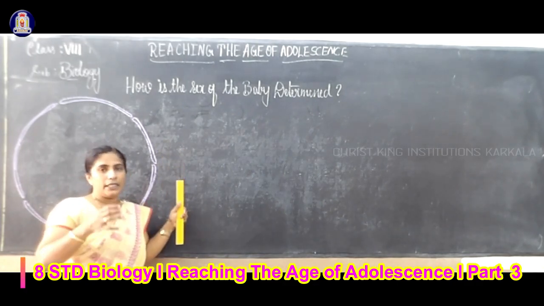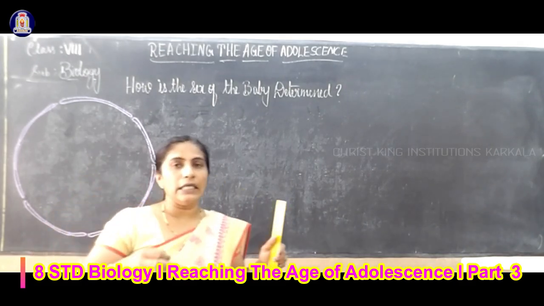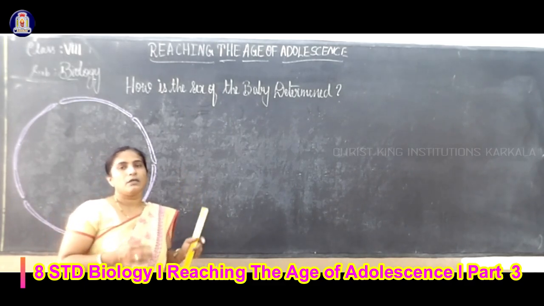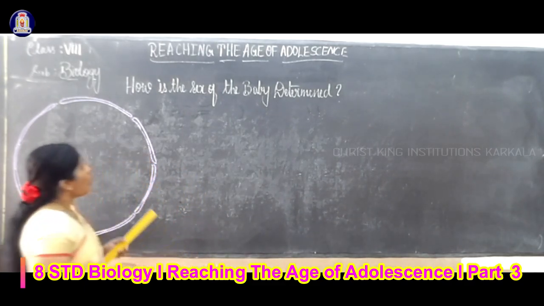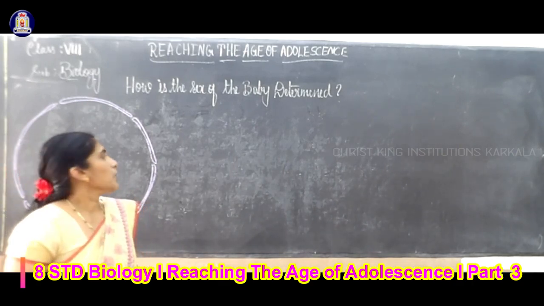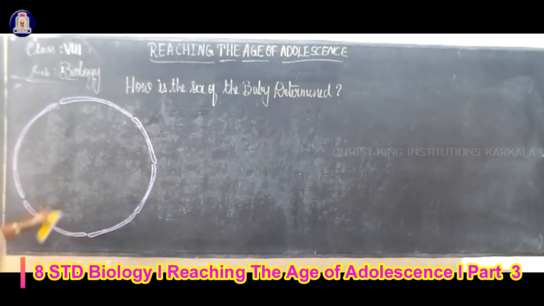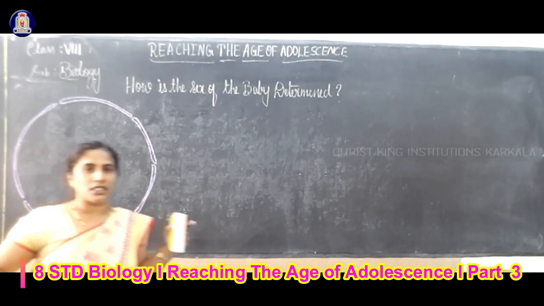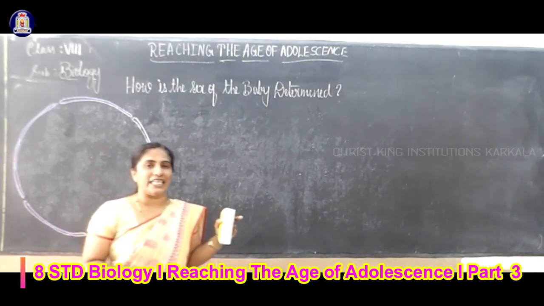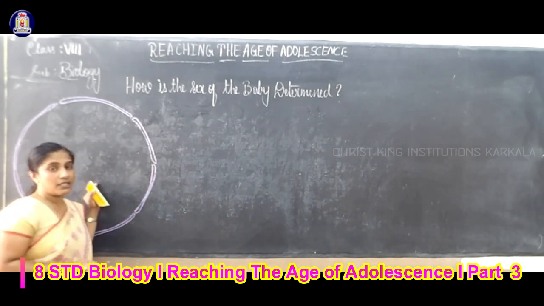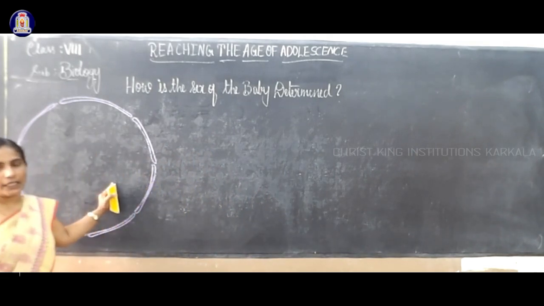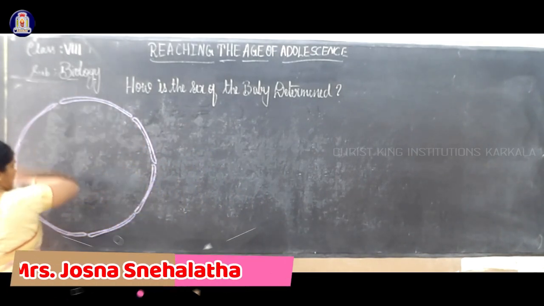Is there any structure that determines the sex of a child, whether it is a boy or a girl? We have already studied this in our previous class, and it is about the nucleus. A cell consists of many cell organelles, including the nucleus, a very important structure in both animal and plant cells. In an animal cell, the nucleus is spherical in structure.